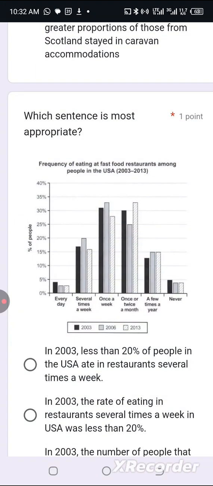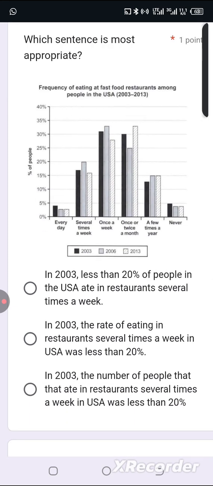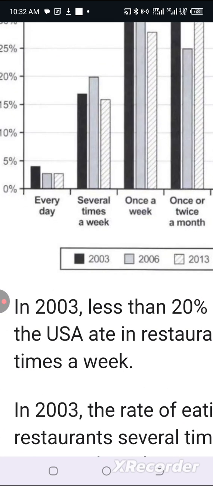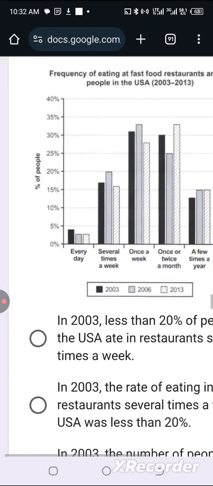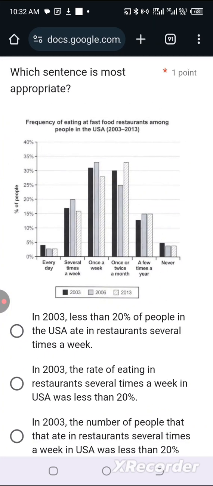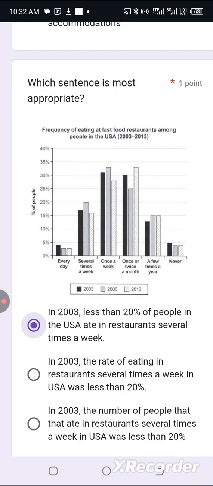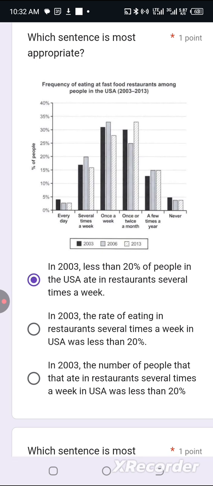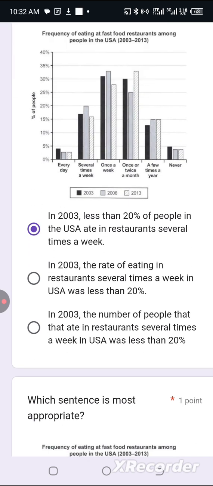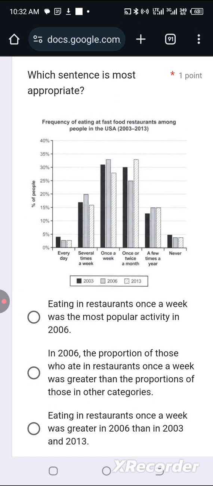Okay, next one. Which statement is most appropriate? In 2003, less than 20% of people in USA ate in restaurants several times a week. 2003 is the dark one. Less than 20%, yes, that's correct, of people in the USA ate in restaurants several times a week. This number 1 looks correct. Number 2, in 2003, the rate, no, I can't see rate on this chart, so let me leave that issue of rate. In 2003, the number is out, so the answer is A. No need to waste our time.